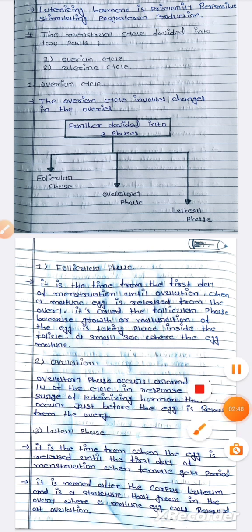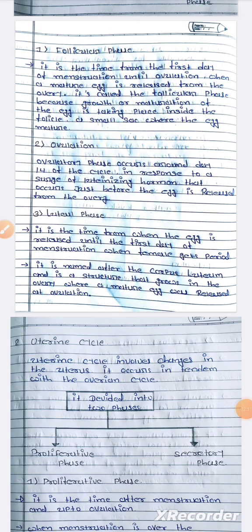egg matures. Ovulation. The ovulation phase occurs around day 14 of the cycle in response to a surge of luteinizing hormone that occurs just before the egg is released from the ovary.